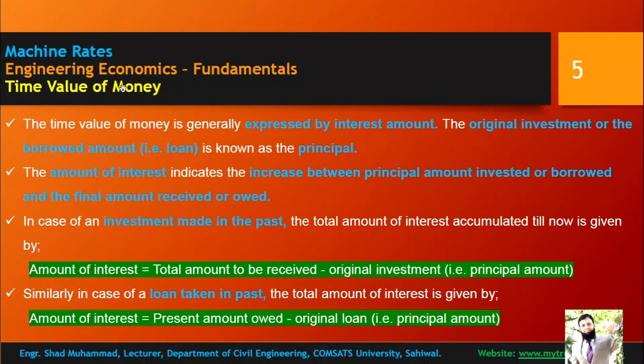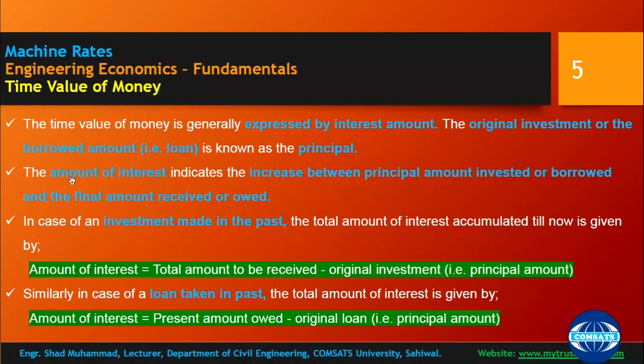If you borrowed 10 lakh rupees today, and you return 10 lakh rupees after 1 year, that 10 lakh rupees will not be equivalent. You need to add something more to make that money equivalent to the previous value of that money. So with the passage of time, money value decreases, and the rate at which that money decreases is known as interest.